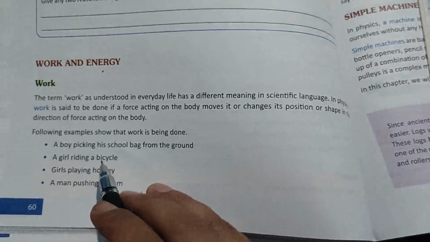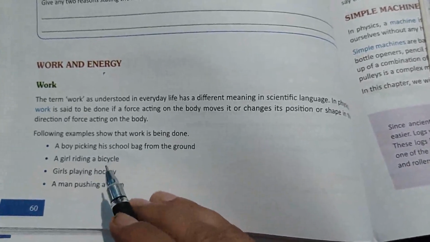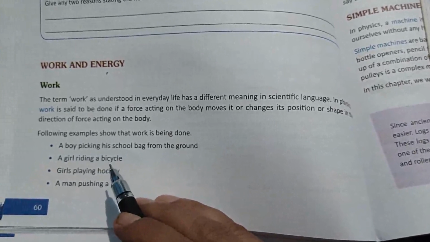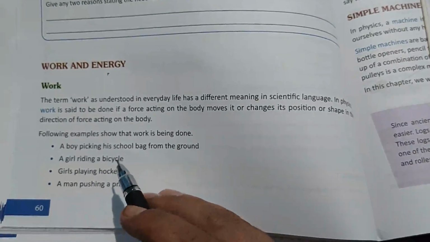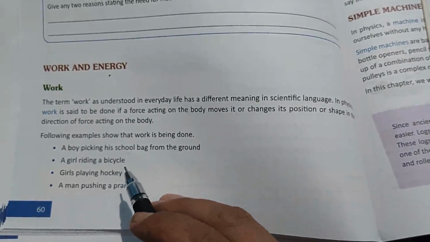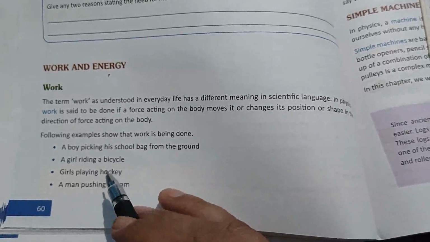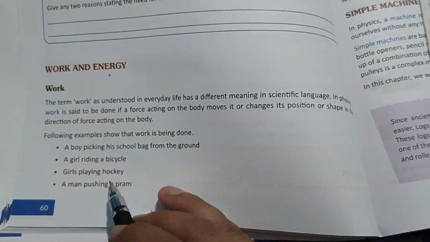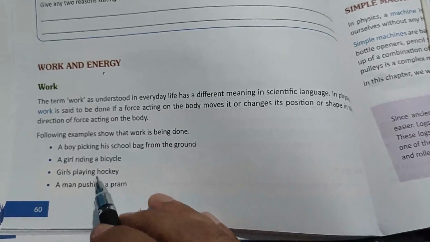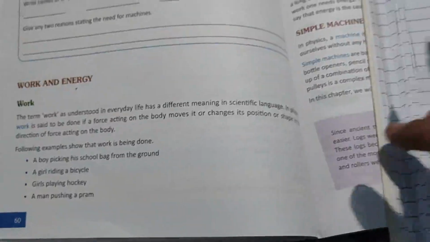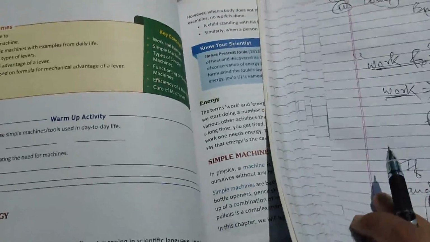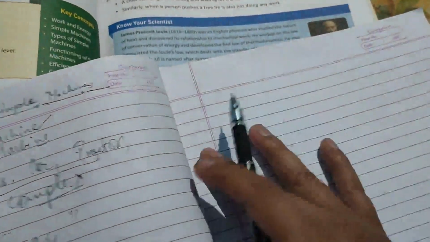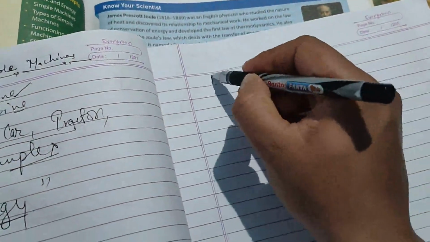A girl riding a bicycle applies force on the pedals, and then the bicycle moves, so there is force and it is moving also, so that is work. Girl playing hockey, a man pushing a pram. In these cases force is applied and the object is also moving, so they are called work done. And then there are cases where there is no work.